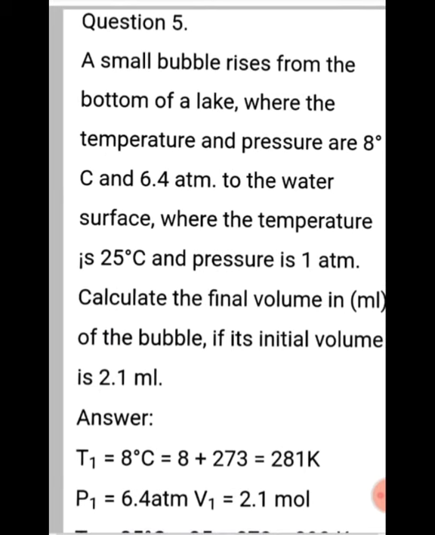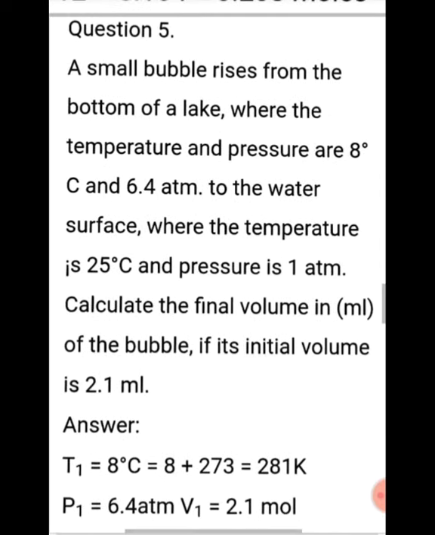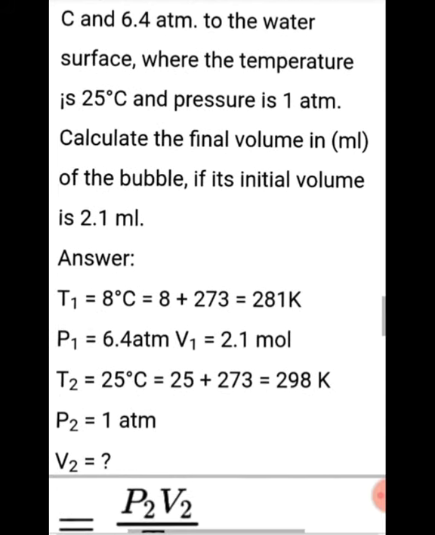A small bubble rises from the bottom of a lake where the temperature and the pressure are 8 degrees and 6.4. Here temperature is given as well as pressure is given. So temperature pressure relationship. Temperature is given as 8 degrees Celsius and pressure P1 is 6.4. Then the temperature is raised to 25 degrees Celsius. The T2 is given and the pressure is 1 atmosphere. Find the volume. So here three terms are coming: temperature, pressure and volume.